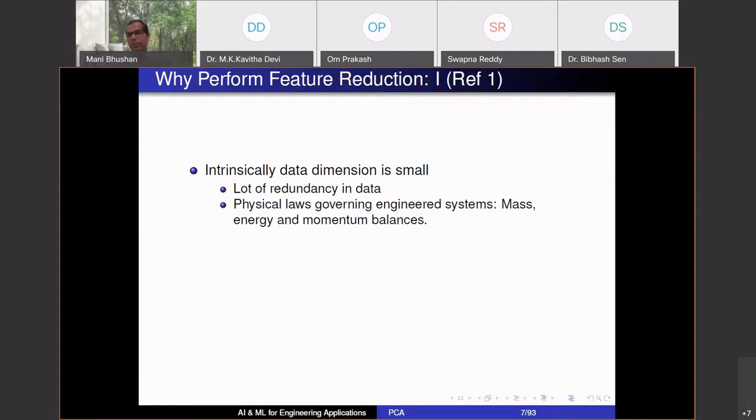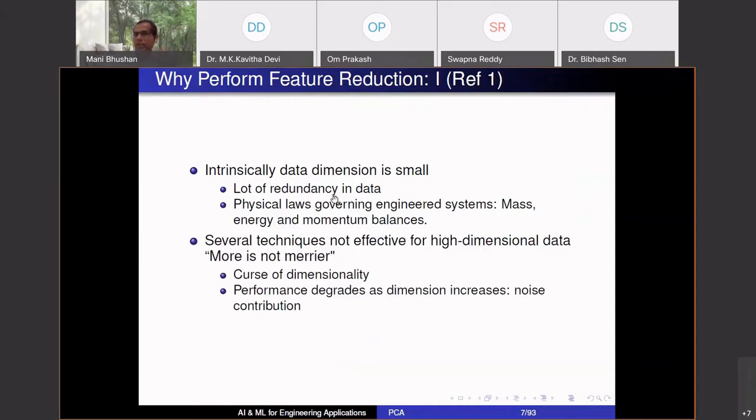That happens all the time when you have engineered systems, when you have weather systems and so on. You fix some variables, others are going to get fixed because they're all related. So I don't have to necessarily measure all of them and process all of them. So intrinsic data dimensionality is small. And this is a typical setting in many of the companies, factories. They have measured a lot, but the intrinsic data dimensionality is small.